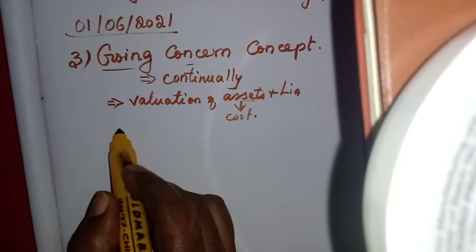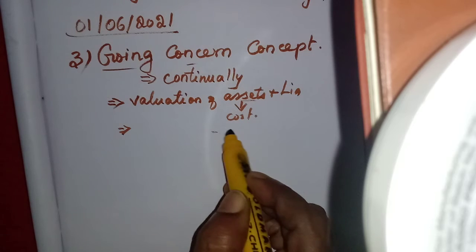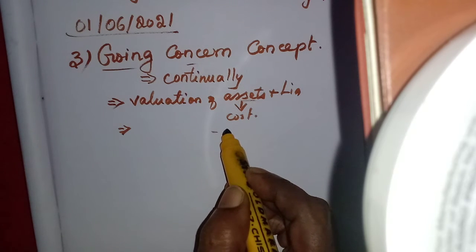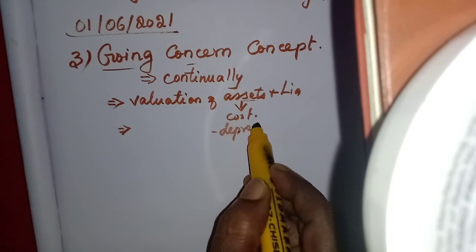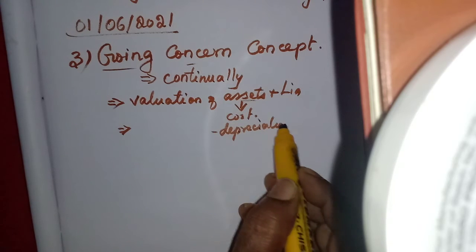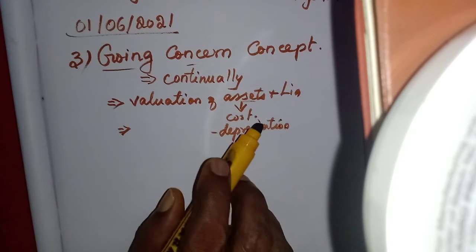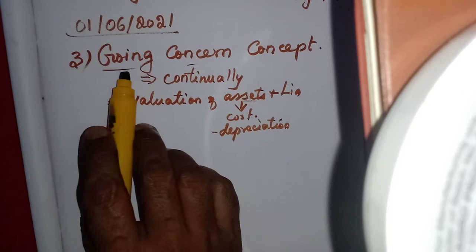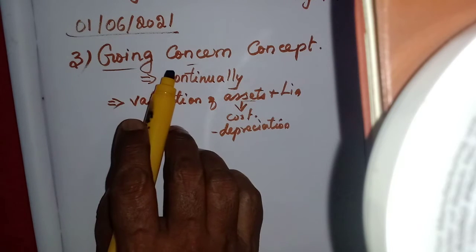Then for the assets we will reduce the depreciation. A percentage will be taken and considered as depreciation, because the asset is used in the business for around 10 years, 15 years.